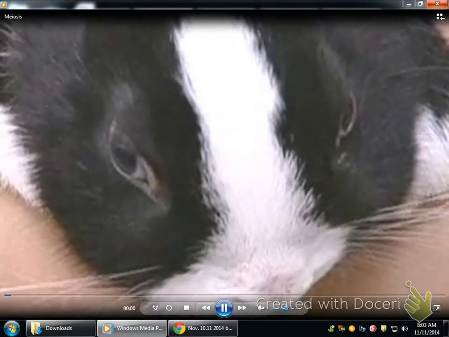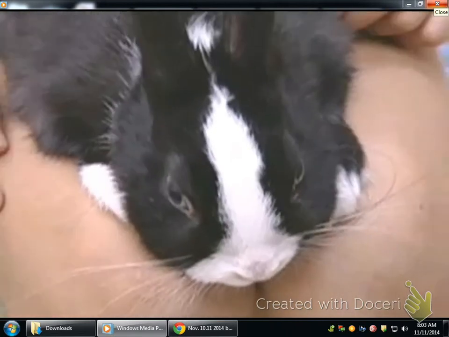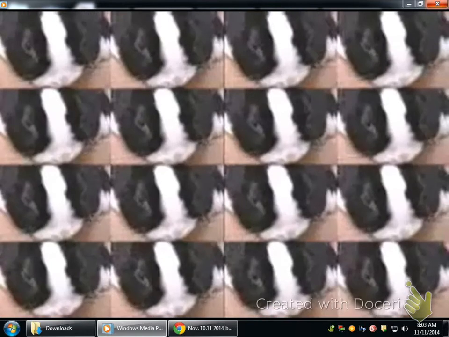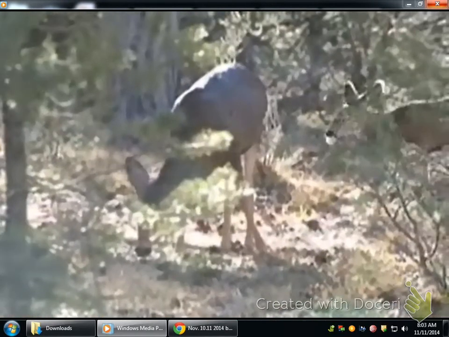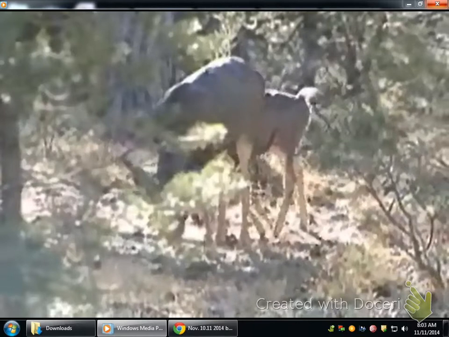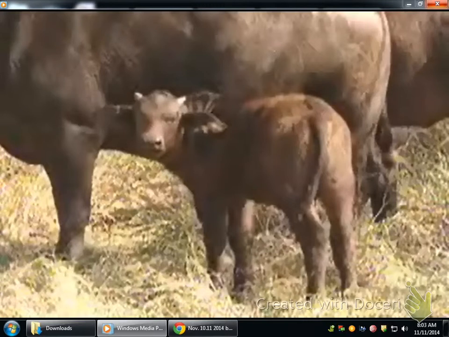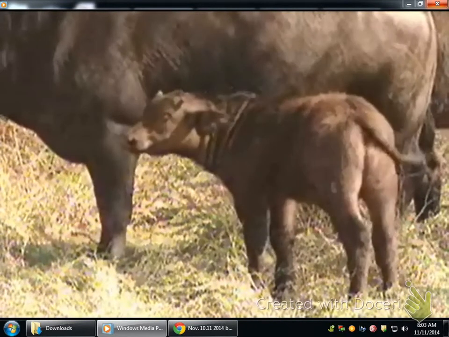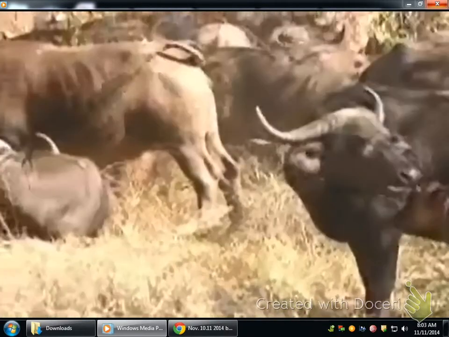If multicellular organisms only used mitosis to reproduce, all of their offspring would be exactly the same, because their genetic information would be identical. Consequently, there would be no variety in the species. Multicelled organisms, such as plants and animals, reproduce sexually. Two sex cells, one from the male and one from the female, are fused to make one new cell with half of the genetic material coming from the father and half from the mother.